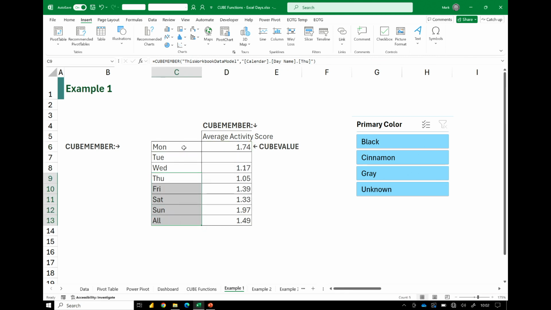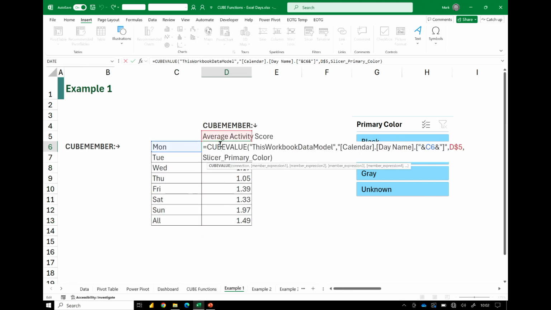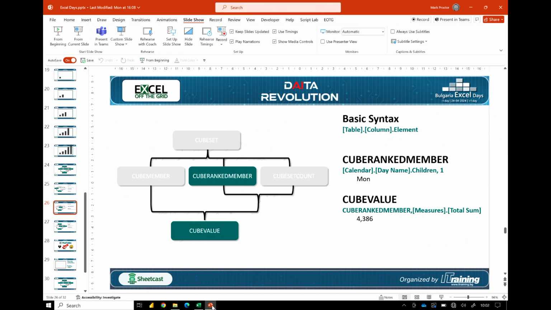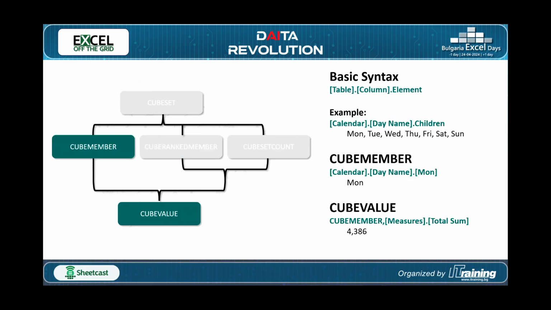In case you're worried that I've cheated, if I paste these as text, as values, so these are just cell values, now I'm referenced to a hard-coded value in a cell. So now we can pull out anything we like using our cube member or our cube value function. Okay, so that's how we use our cube member and our cube value functions.